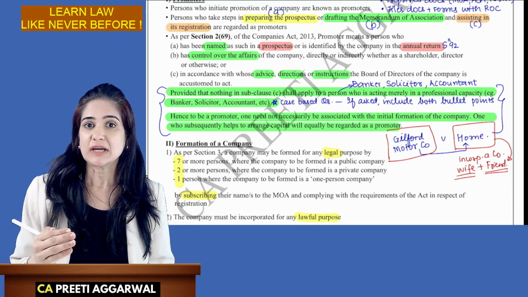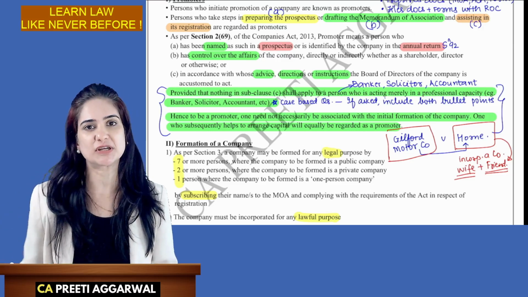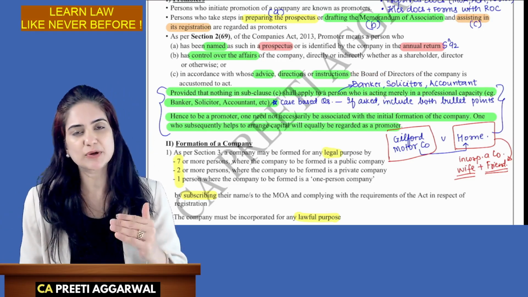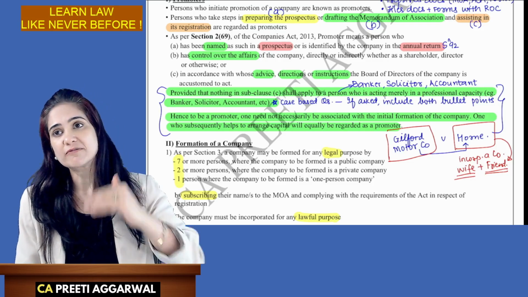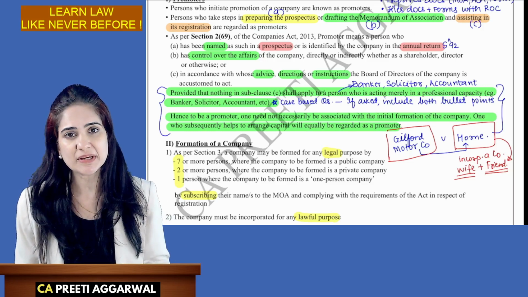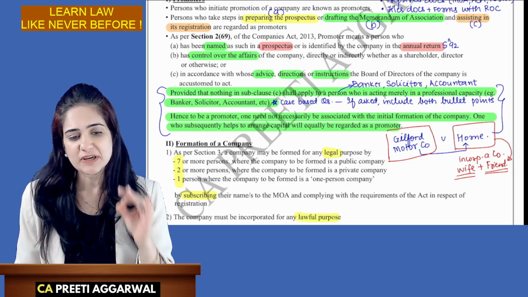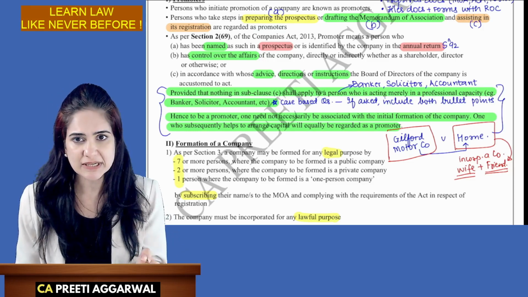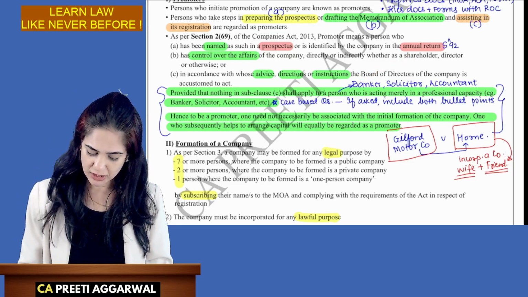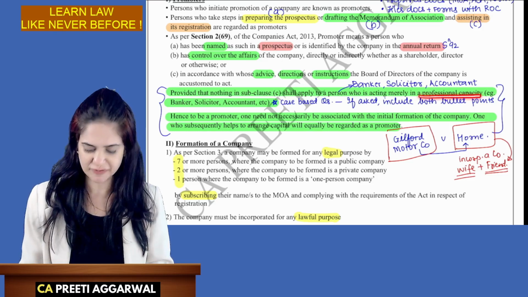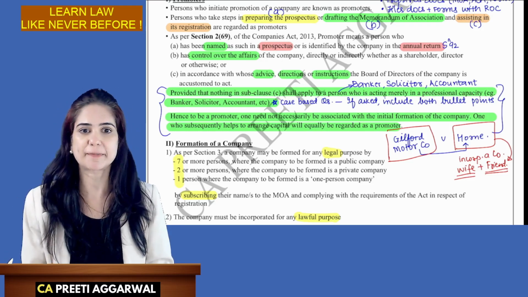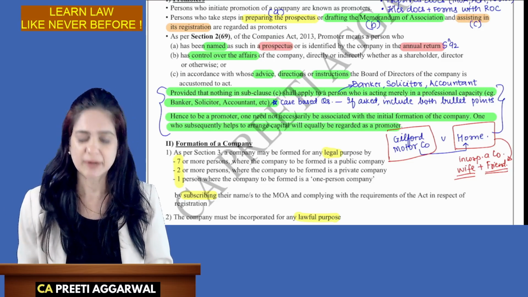But what if they go beyond their professional capacity? Like, the banker is not only helping me to incorporate, but he is also going one step ahead and bringing investors who are ready to invest capital in the company. If he is going beyond his professional capacity, then he may be regarded as a promoter. So he is not a promoter if he is acting in a merely advisory capacity, but if he goes beyond it, he may be regarded as a promoter.